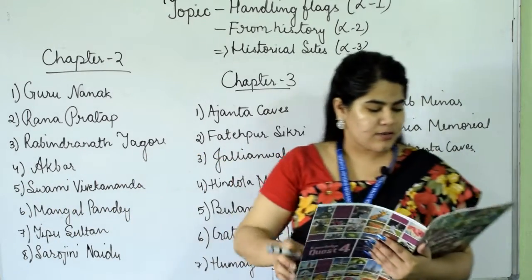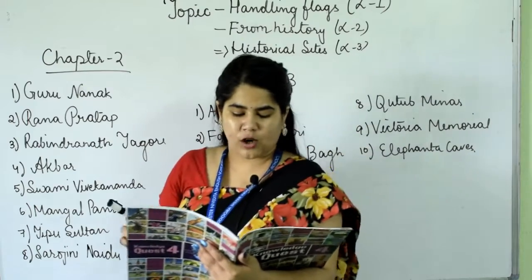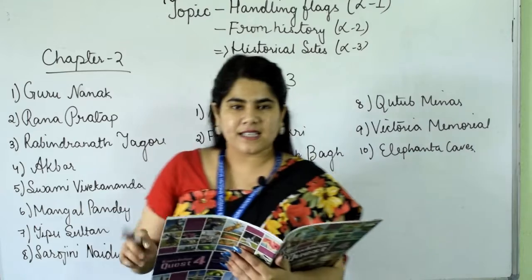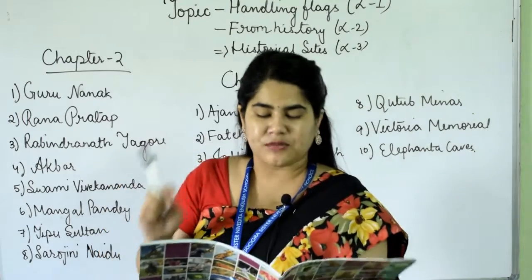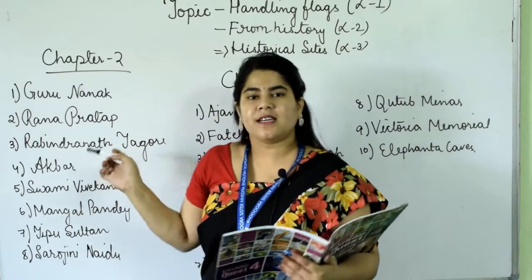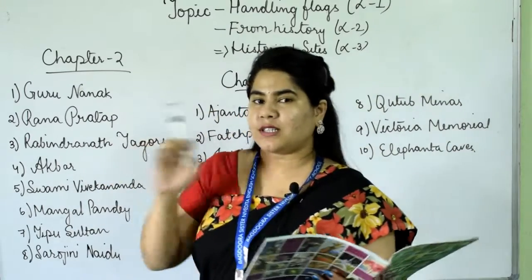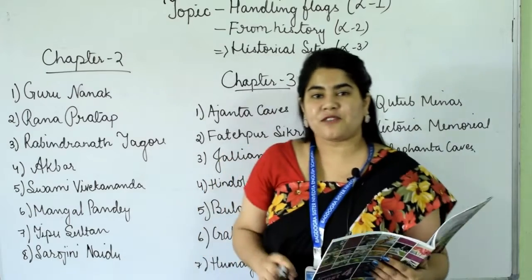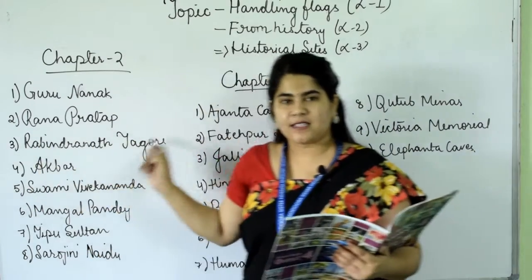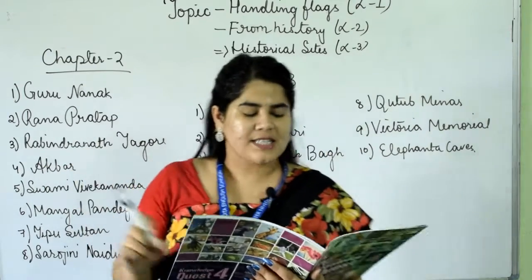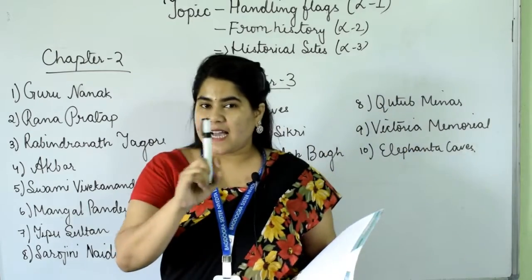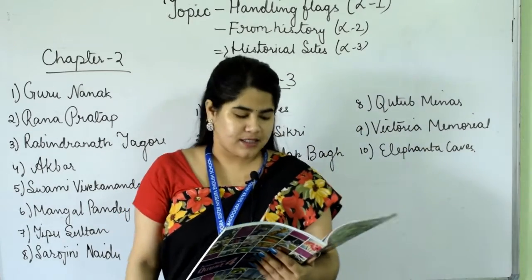Okay, the third one, he was the first Indian to win the Nobel Prize for Literature for his book Gitanjali in 1913. Our national anthem Jana Gana Mana was composed by him, none other than Rabindranath Tagore. He wrote the national anthem that we sing, Jana Gana Mana. The writer is Rabindranath Tagore.